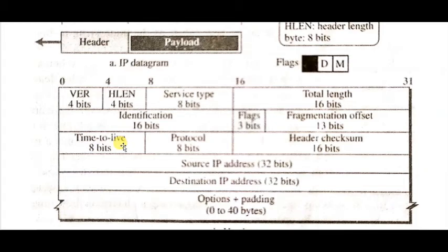Let me give an example of how the TTL works. Suppose you started from Baleshwar to Visakhapatnam. Suppose you have 8 stations from Baleshwar to Visakhapatnam, and TTL is a counter. Whenever you pass one station, the counter value is decreased by 1. Likewise, at every station the value decreases by 1. When you reach your destination, the value will be 8 minus 8 equals 0.